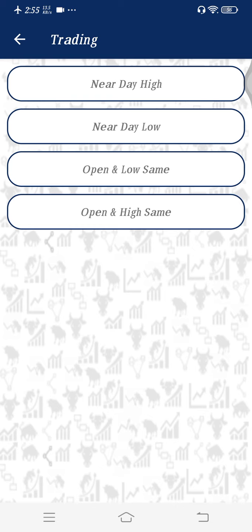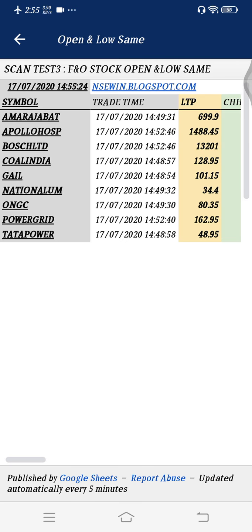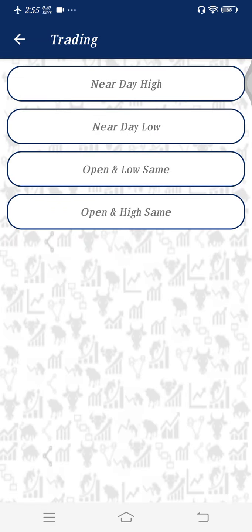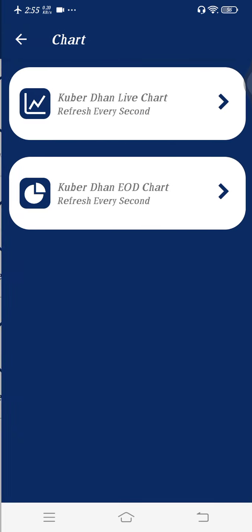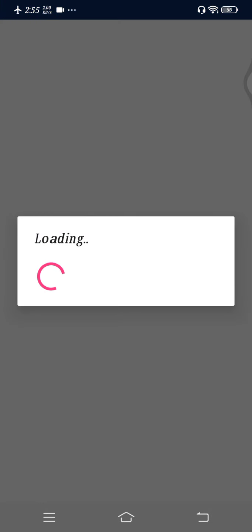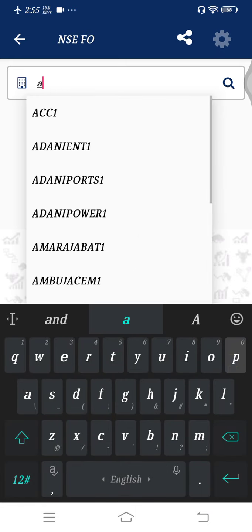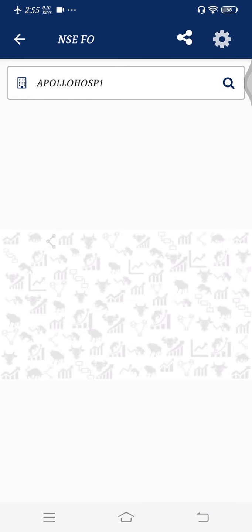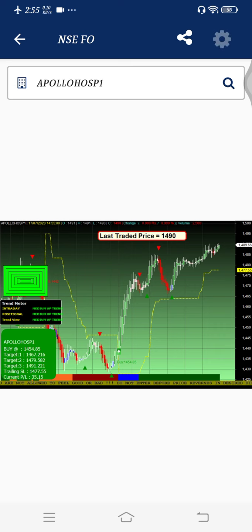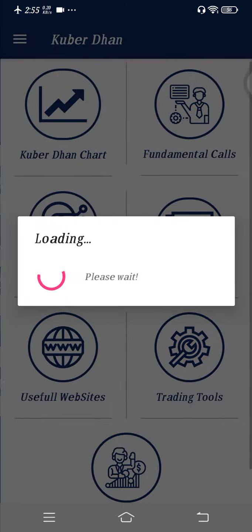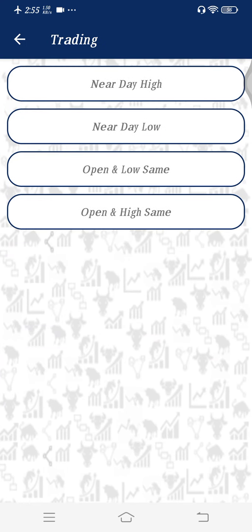Here we can identify good stuff. Let's suppose open is equal to low. Let me show you: whatever the script fires, it will come over here. Let me check Apollo Hospital. Go to the Kuberdhan live chart, FNO, and open Apollo Hospital. This is the Apollo Hospital future, and look at the chart: 35 rupees intraday profit, which is a big profit. You always have to focus on what to buy and what not to buy. From our application, you will always be entitled to get this detail.